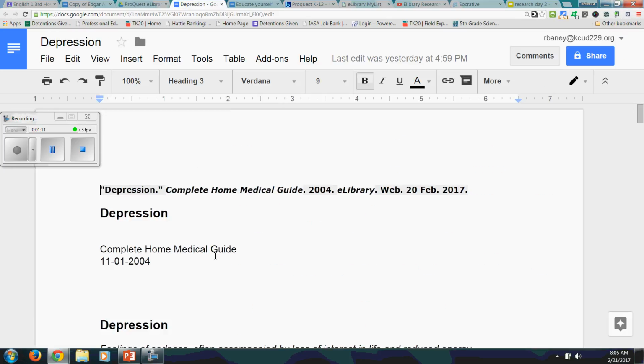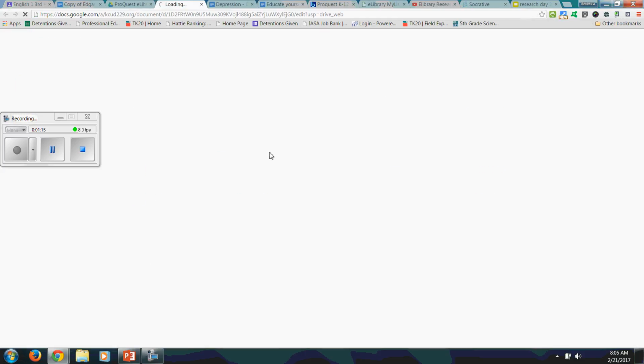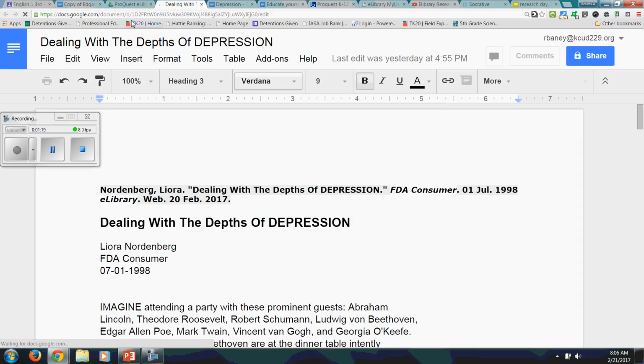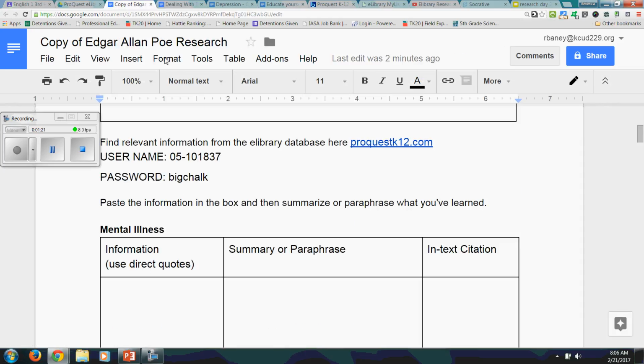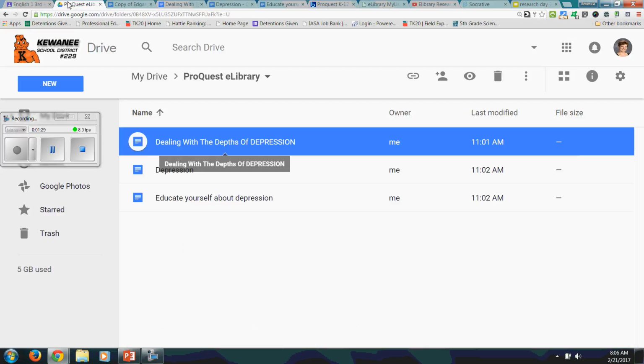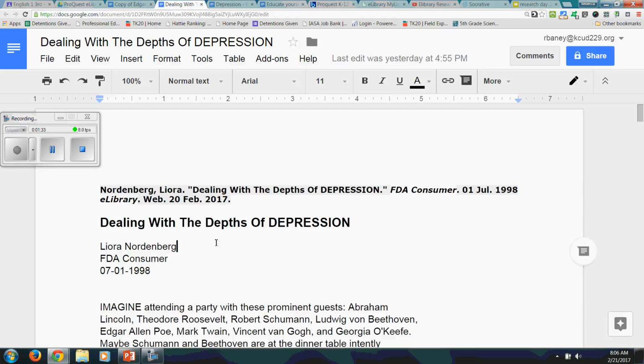and we have the citations and we have highlighted everything, what we have to do now is get the highlighted information out of the articles and into the note sheet. So this is where the tabs come in. You can see I'm switching back and forth. Okay, so in my ProQuest eLibrary folder, I have Dealing with the Depths of Depression. So I'm going to go ahead and open that one up.